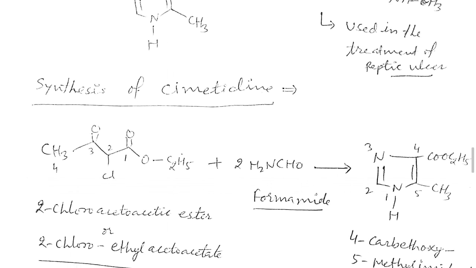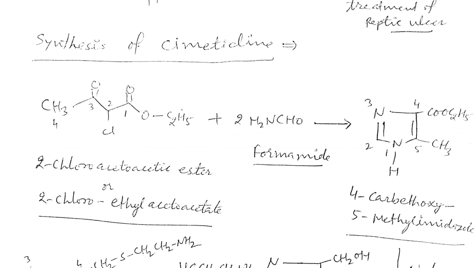So look at here, starting with 2-chloro-ethyl, its common name is 2-chloro-ethyl acetoacetic ester. So the 2-chloro-ethyl acetoacetic ester, or 2-chloro-ethyl acetoacetate, we can use here, in reaction with 2 moles of formamide.